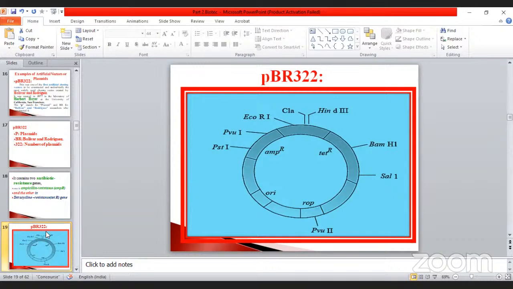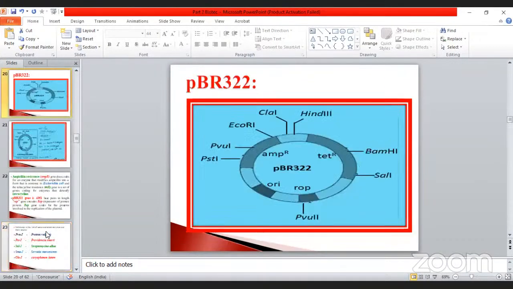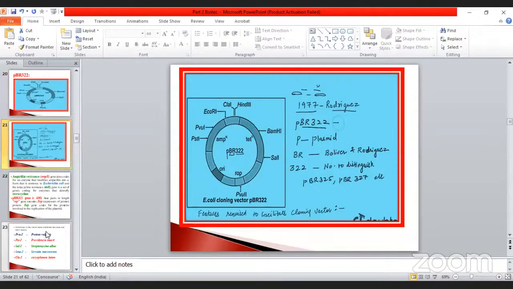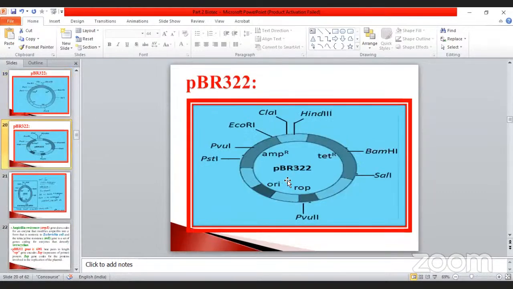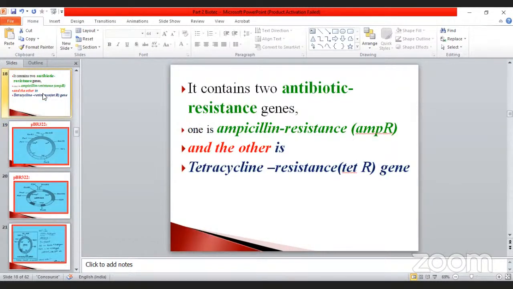Okay, till now we will note it down. This is the structure. The next one is also similar to this one. How many genes are present in pBR322? There are two genes. One is the ampicillin resistant gene, that's why they named it AMP-R, and the other is the tetracycline resistant gene, called the TET-R gene. Both are present in it.